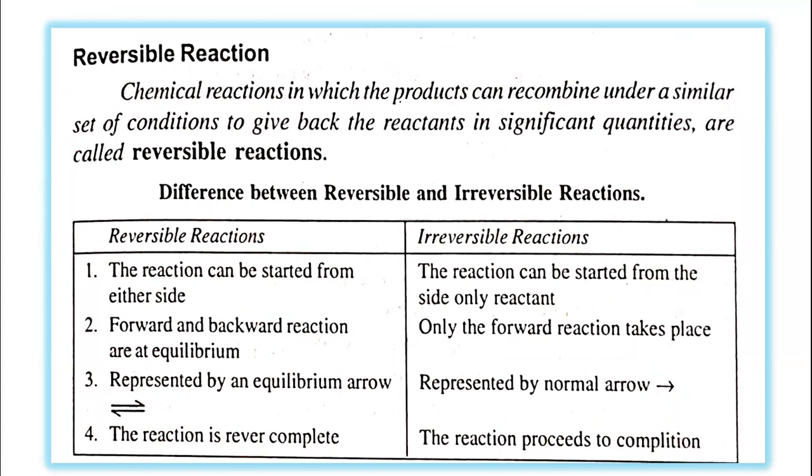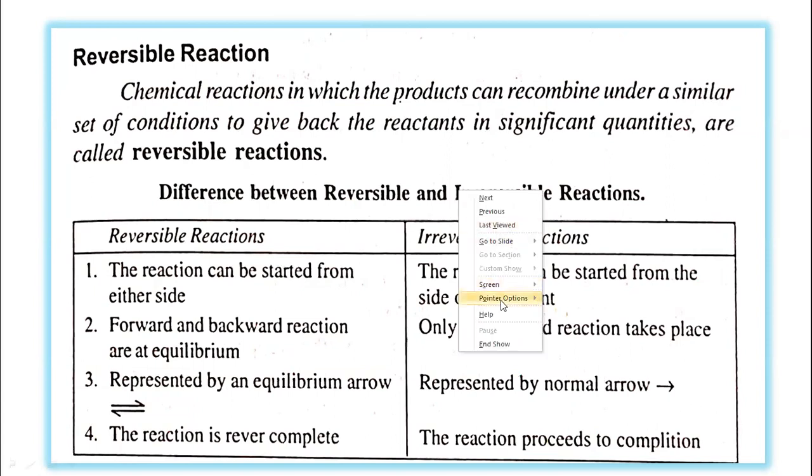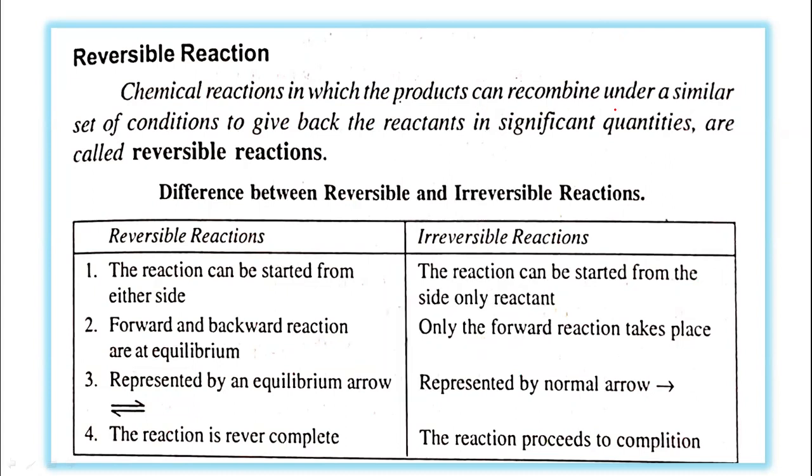Now let us see the reversible reactions, opposite to irreversible. So what are reversible reactions? Chemical reactions in which the products can recombine under a similar set of conditions to give back the reactants.